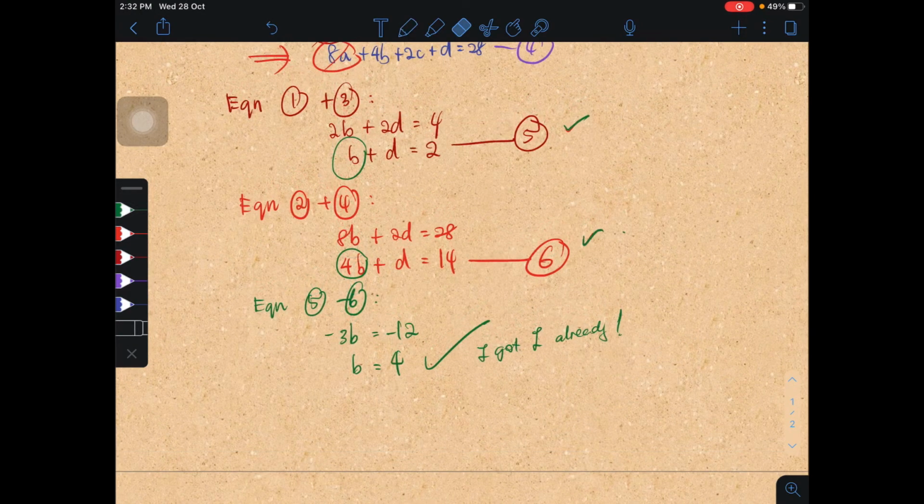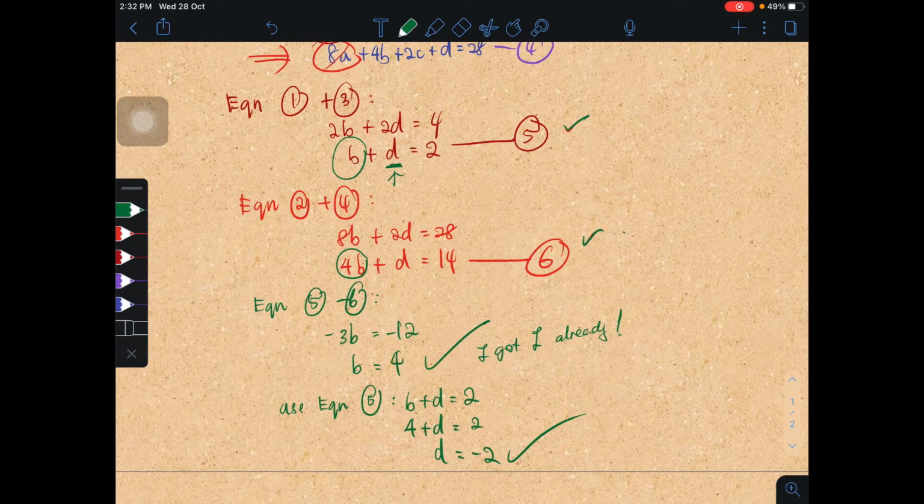Okay, so after we got the value of b, we can use equation 5 to find your d. So b plus d is equal to 2 from equation 5, right? So you put in the value 4 here, and you get d, which is 2 minus 4, which is negative 2. Good, all good then.